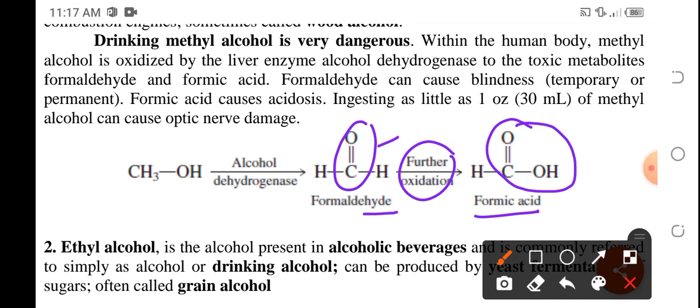So this is carbonyl, originally hydroxyl siya, naging carbonyl, and then further oxidized to carboxyl group. Okay? This formic acid could cause acidosis, wherein there's an imbalance of pH in your body, and it could damage the optic nerve. So never drink methyl alcohol.